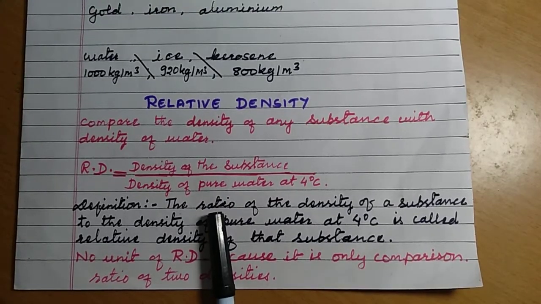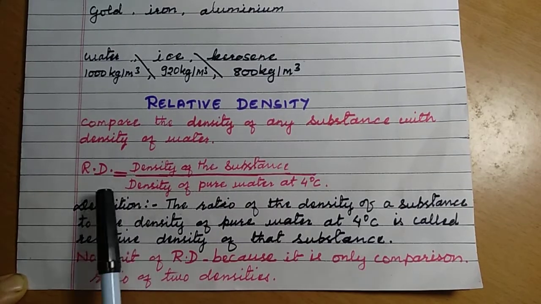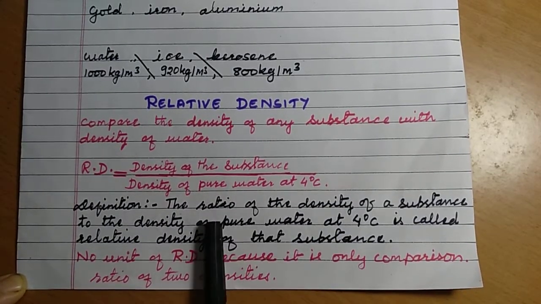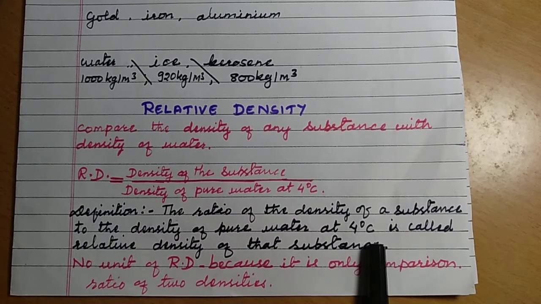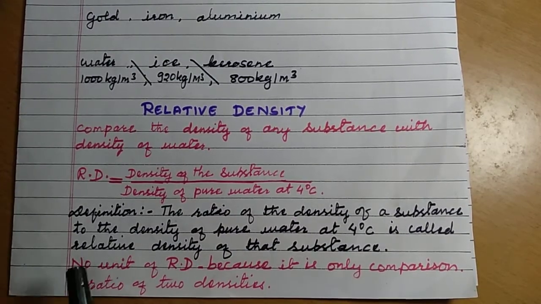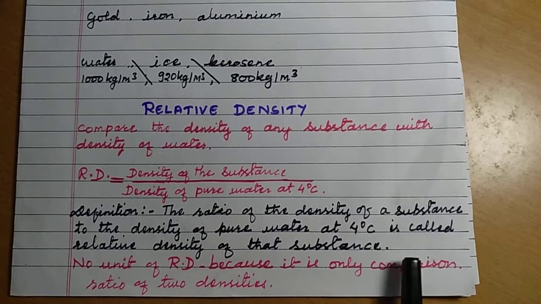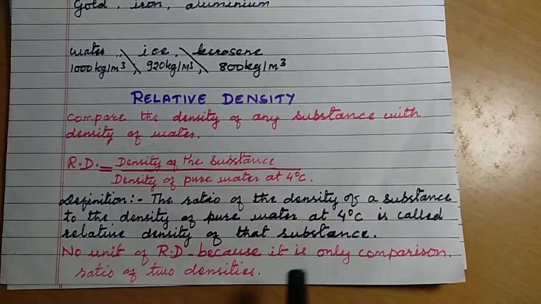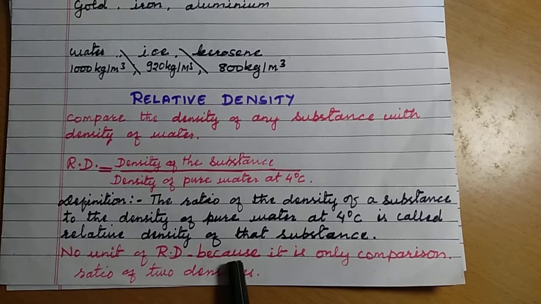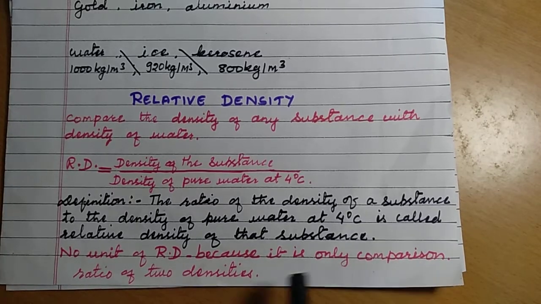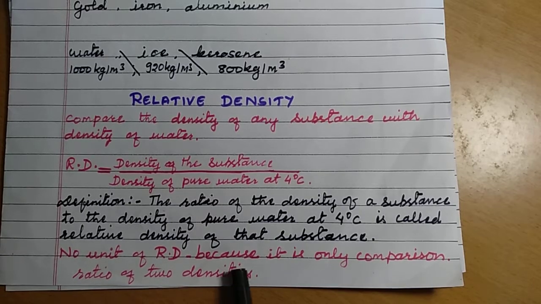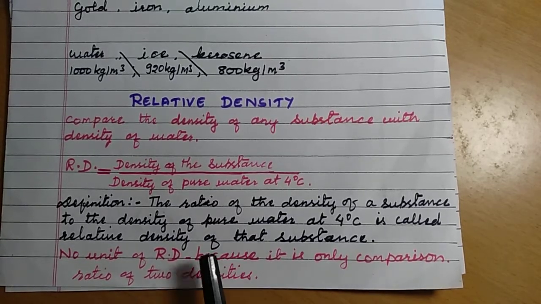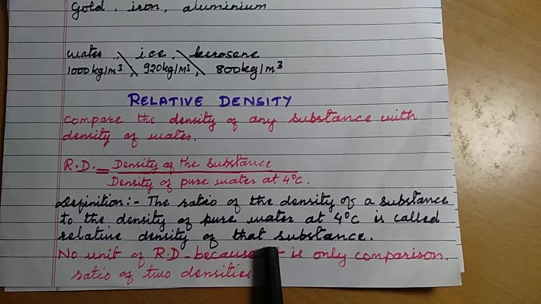Since this is in division form, the density of a substance divided by the density of pure water, that is why it is a ratio. Okay, so a ratio is a comparison, right? The ratio of the density of a substance to the density of pure water at 4 degrees Celsius is called the relative density of that substance. Now, relative density has no unit, because it is only a comparison, just the ratio of two densities. That is why it has no unit.